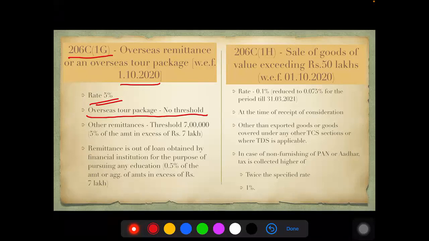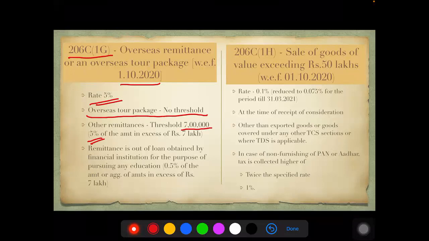Basically, it's an income check here. In case you are remitting, remittance is when you're making a payment to someone outside India. In case you're remitting to any person outside India, then we check 7 lakh as the threshold limit. Up to 7 lakh, there is no TCS. More than 7 lakh, if you are remitting, then you also have to collect 5% of the amount. So TCS at 5% over and above 7 lakhs will be applicable.